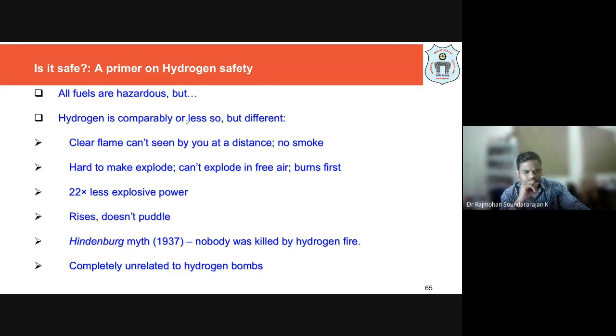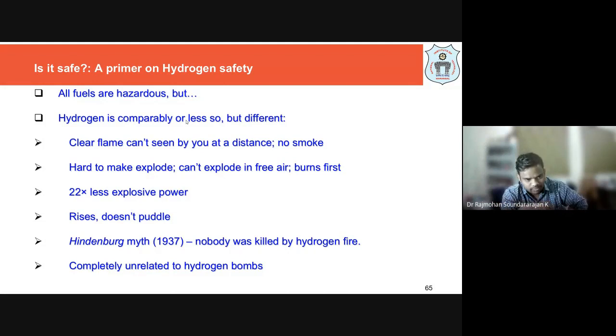Whereas in the case of hydrogen, if there is continuous escaping, remember hydrogen is lightweight, right? So it will escape to the top. If it is a closed room, all the hydrogen will go to the top of the ceiling. It is the most lightweight. Once it escapes, it will go to the top. If it is released, it won't affect my place. If open ventilation is there, it will go to the top and escape through the ventilation. That much safe it is.